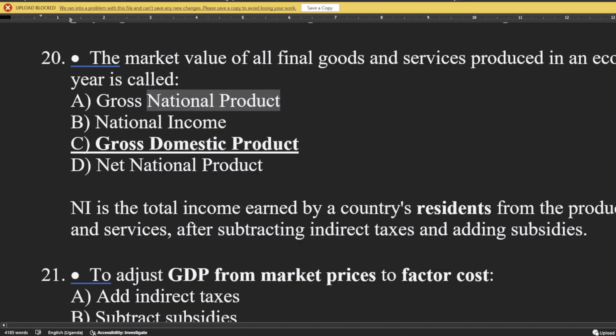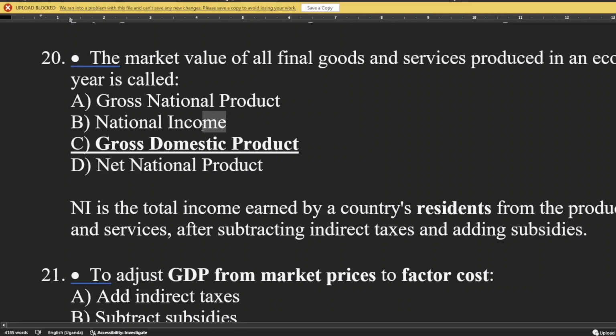Gross national product is only for the nationals and those nationals who are working abroad. Net national product is always valued at an inflation rate or after taking away the taxes.